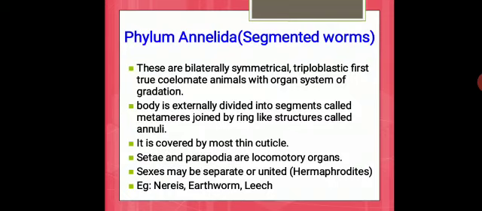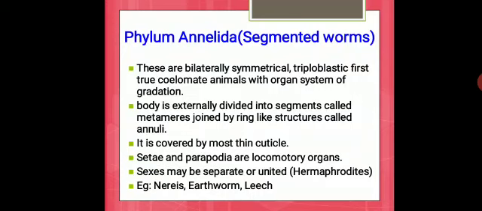The body is externally divided into segments called metameres, joined by ring-like structures called annuli. You can see a small line on their body. Have you ever seen these black colored worms during the rainy season? You can very commonly find them under coconut trees or any other trees. They have segments on their body. Those segments we call metameres, and they are joined together by a ring-like structure, which we call annuli.